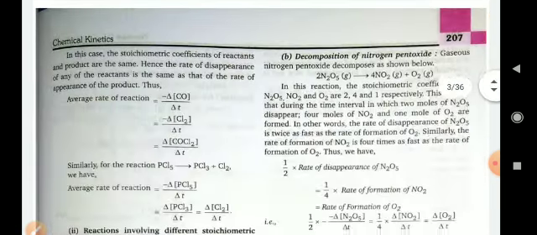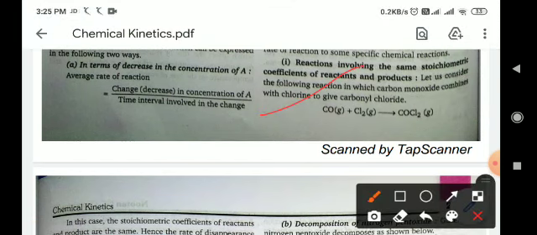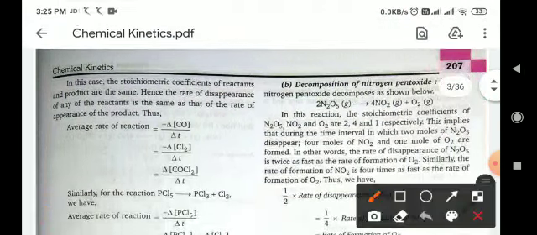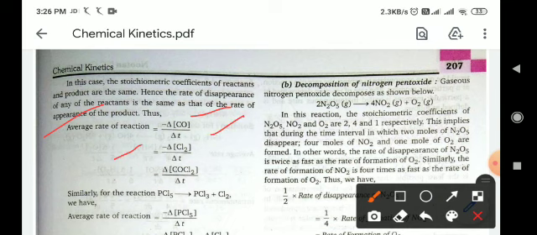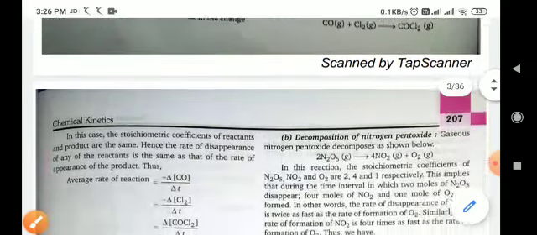Okay, now you can take one example for the same reaction. CO plus Cl2 gives COCl2. For this, the average rate of reaction equals the change in concentration of the product upon time, and the change in concentration of the reactants. There are two reactants, CO and Cl2.